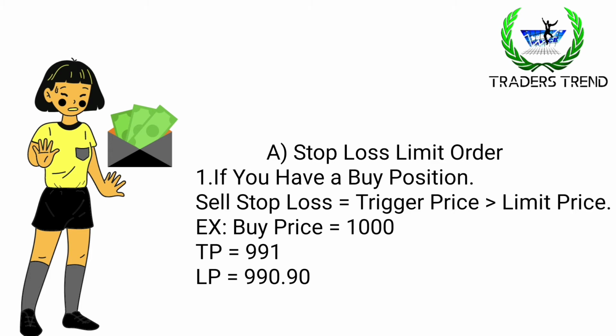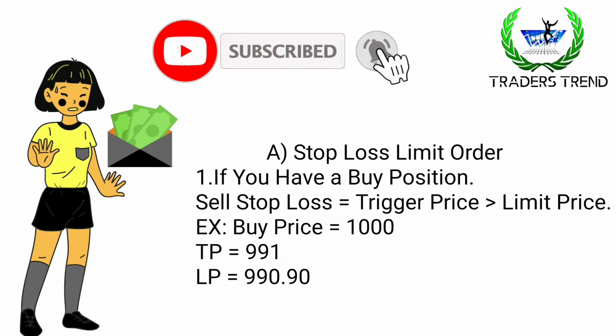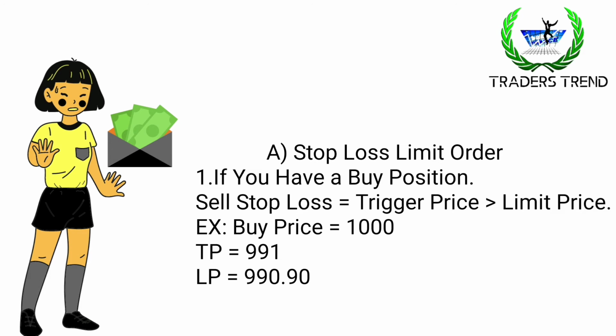So why do we set the trigger price higher than the limit price? Because if you buy the share at 1000 and the share suddenly goes down, opposite to your direction, the first price to hit is 991, because it is greater than your limit price. At 991, the trigger will execute the order at the price of 990.90 paise. Then the share will come down, and your limit price will be executed. The buyer will buy at that price point.